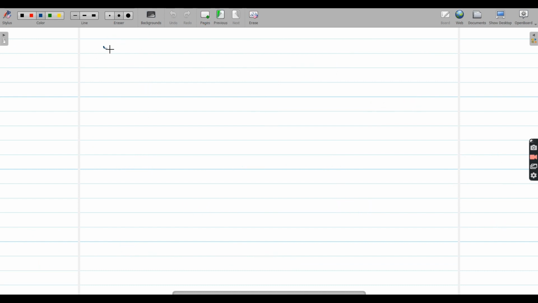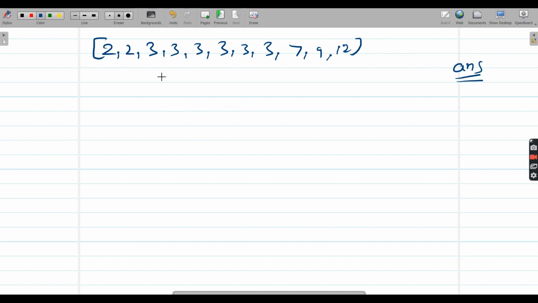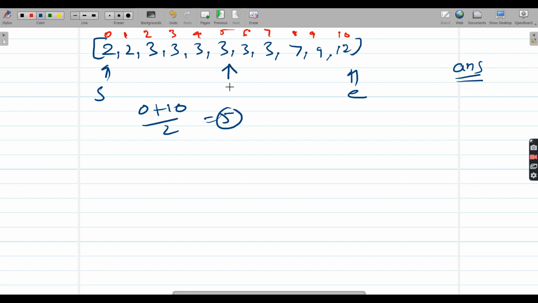Let me take this same input array: 2, 2, 3, 3, 3, 3, 3, 3, and then 7, 9, 12. What we are going to do here is have an answer as a constant variable. Basically, this is our start, denoted as S, and then end. Mid is start plus end divided by 2. Let me make a note of the indices: 0, 1, 2, 3, 4, 5, 6, 7, 8, 9, 10. What is our mid going to be? 0 plus 10 divided by 2, that is nothing but 5. So your mid lies here now.